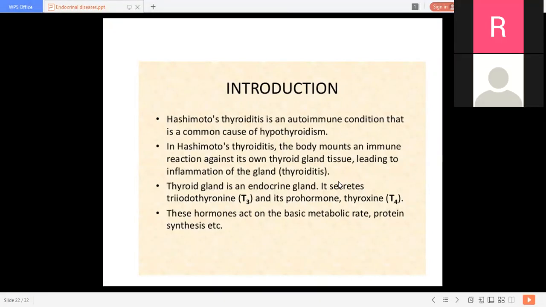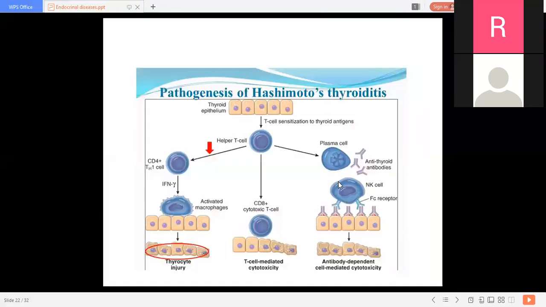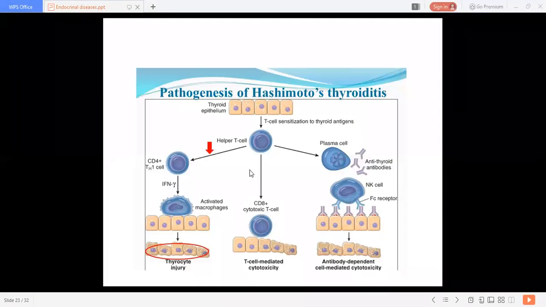So we discussed the pathogenesis yesterday, but it was a little bit fast, I think. So I will repeat the pathogenesis of Hashimoto's thyroiditis. Here the antigens get sensitized.